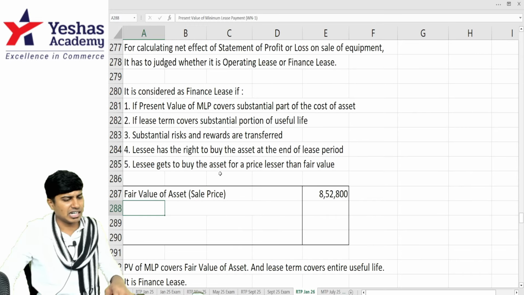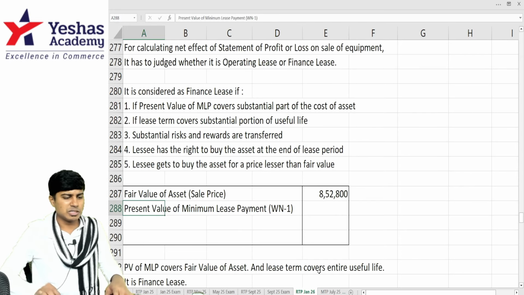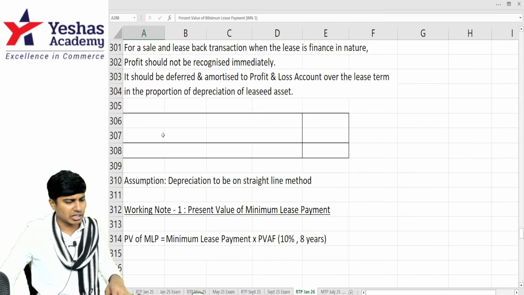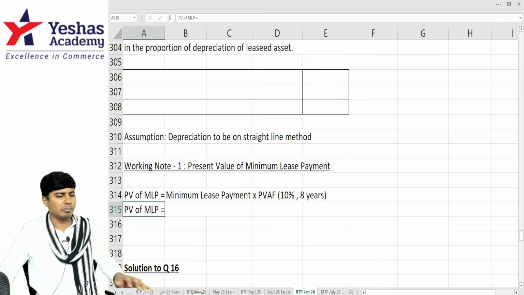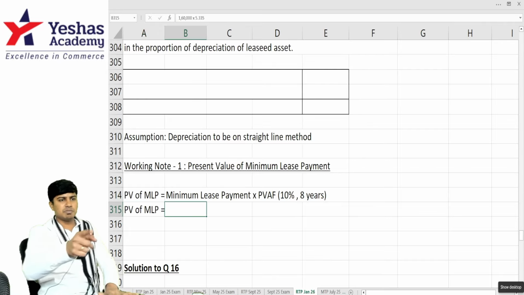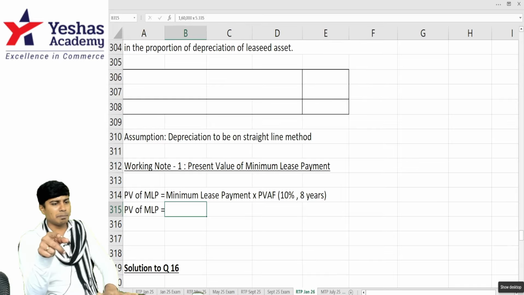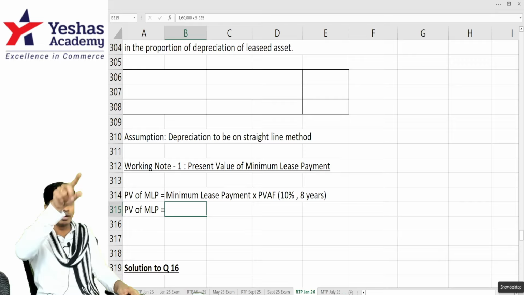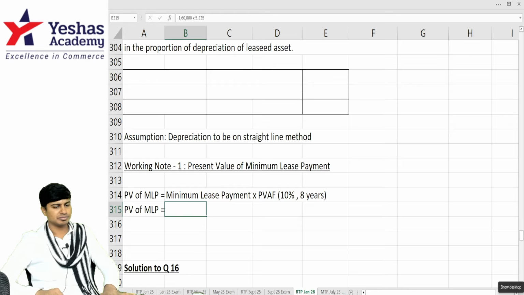We'll identify the present value of the future lease payments. For that, I need to do one working note. Let's do one quick working note identifying the present value of MLP. MLP lease payment is 1,60,000 multiplied by 1 divided by 1.1 to the power 8. 1 divided by 1.1 is equal to, you do it 8 times.